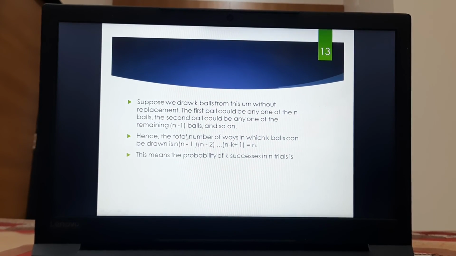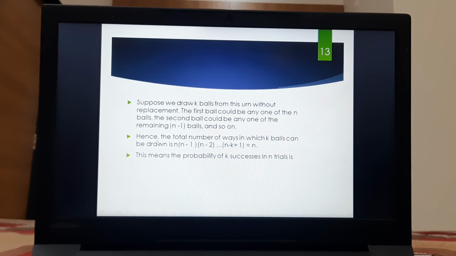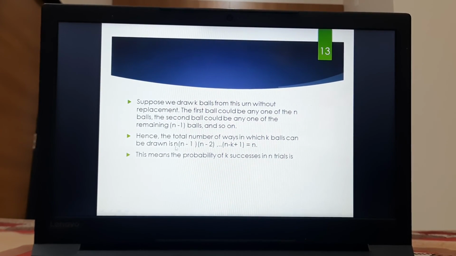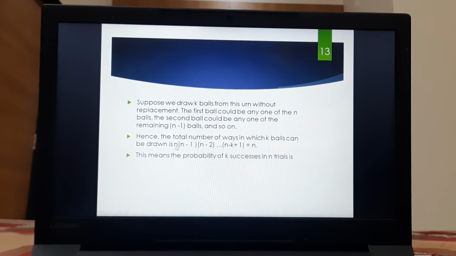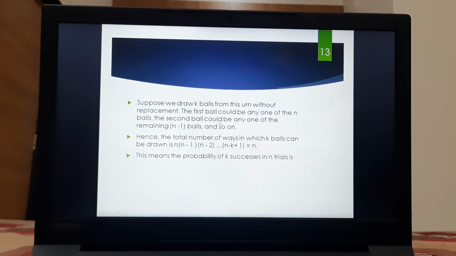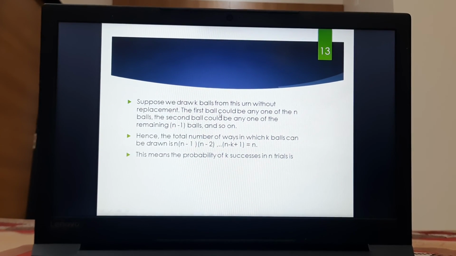And so on, hence the total number of ways in which k balls can be drawn is n into n minus 1 into n minus 2 up to n minus k plus 1.